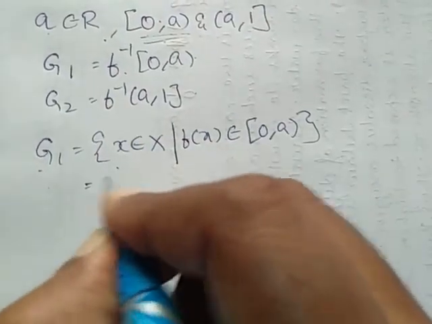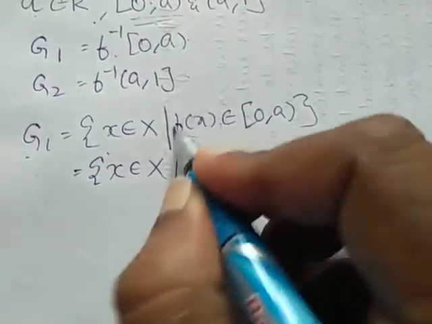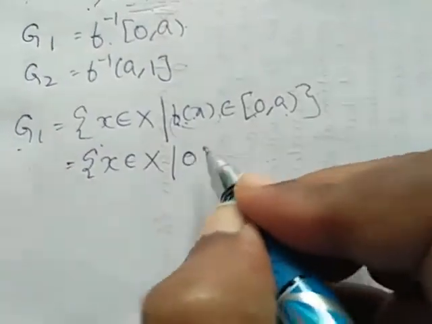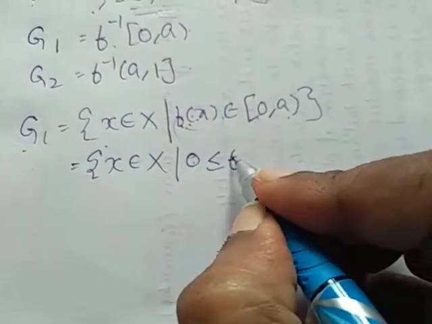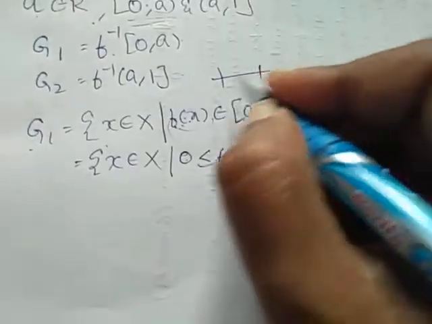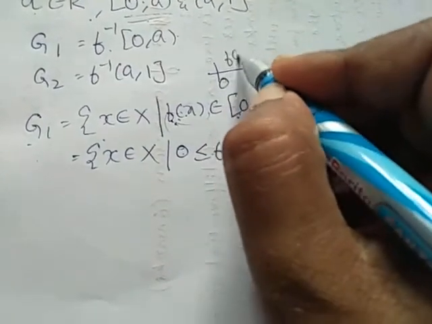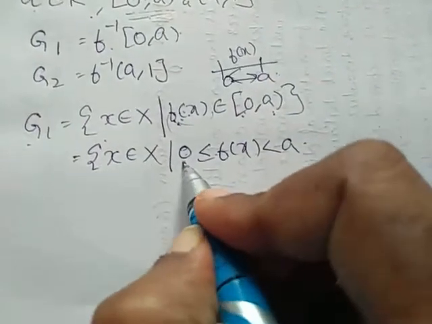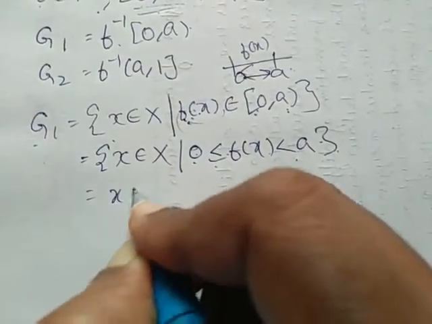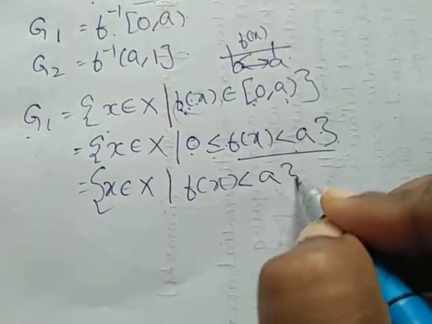This implies, whenever x belongs to capital X, f of x lies between 0 and a. So 0 less than or equal to f of x less than or equal to a. So this implies whenever x belongs to X, f of x is less than a.